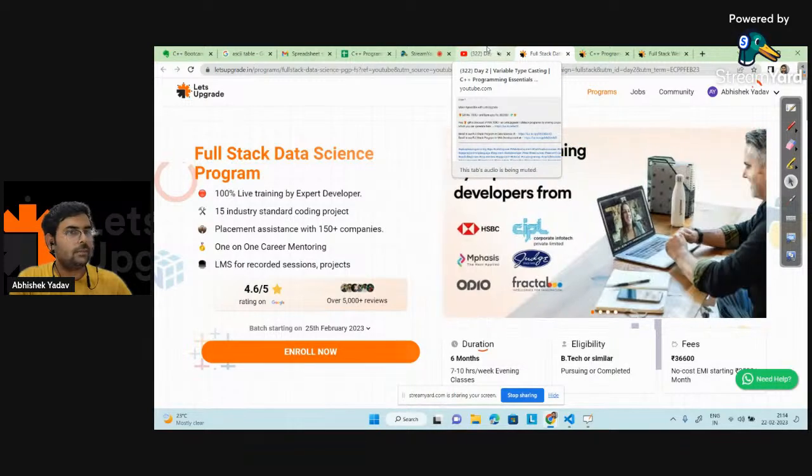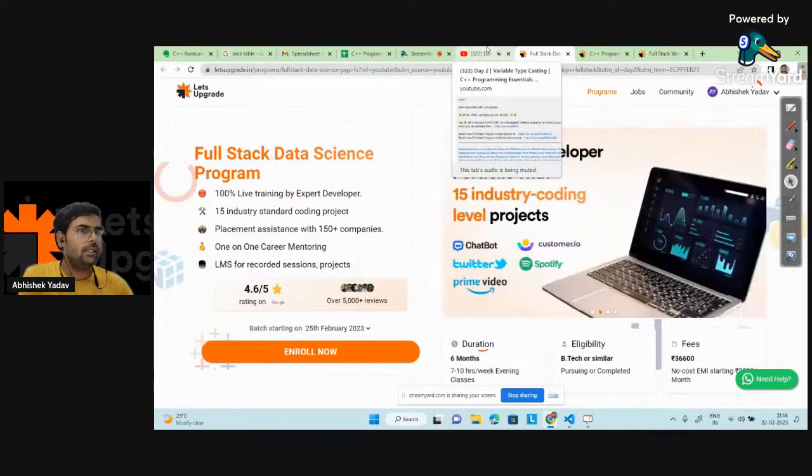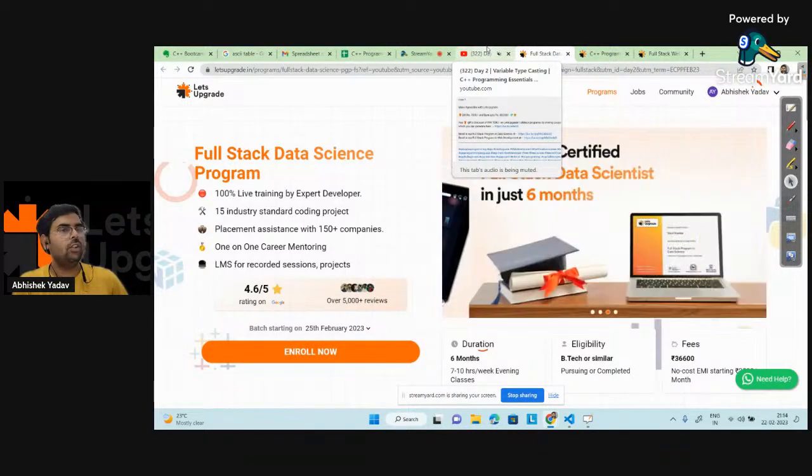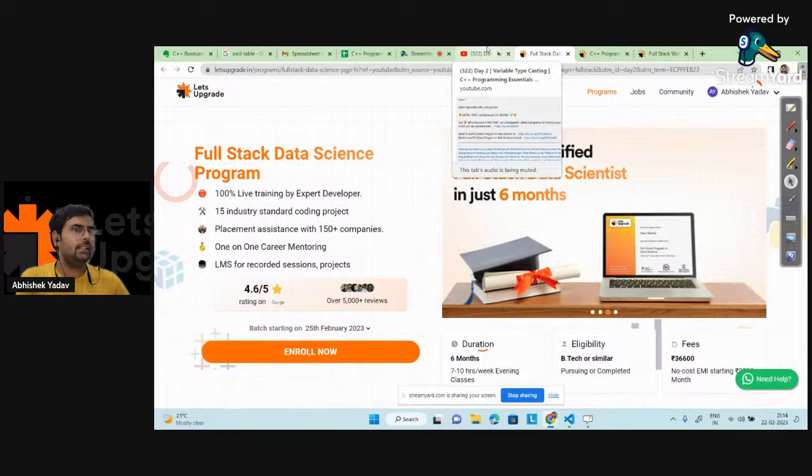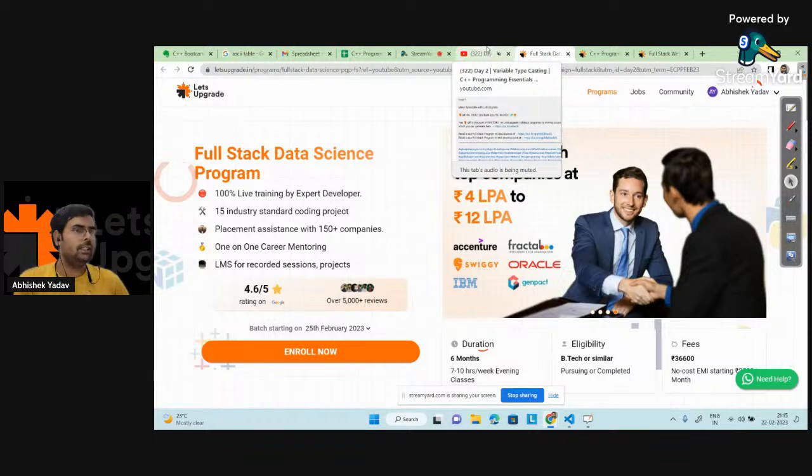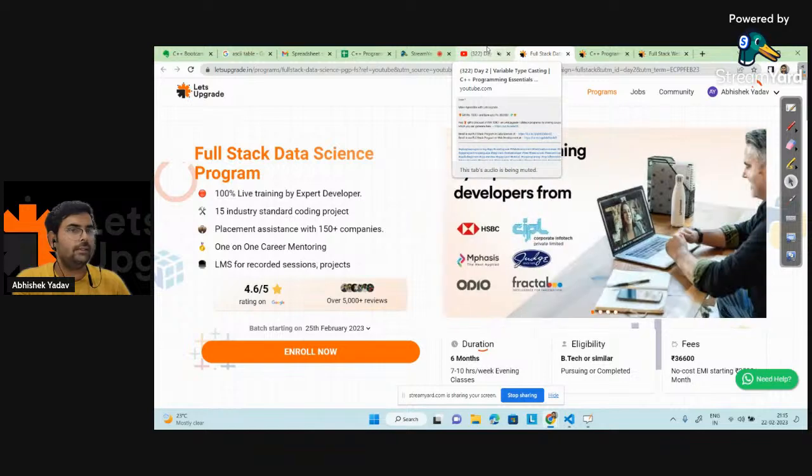No doubt, sir. Explicit means developer taking control. Yes, explicit means developer taking control. Abhishek, it is like explicitly is not clear. When you have the possibility of loss of data, please try to watch the lecture again. If you have any doubt, at the start of tomorrow's session please write in the comment. I will discuss explicit type conversion again. Abhishek, for you, if you have any doubt related to explicit type conversion.